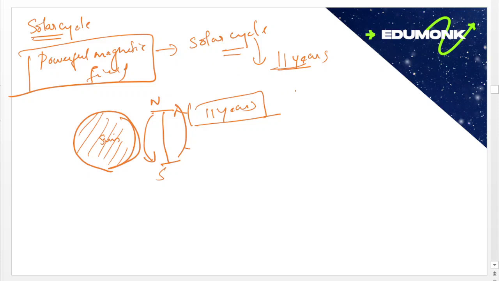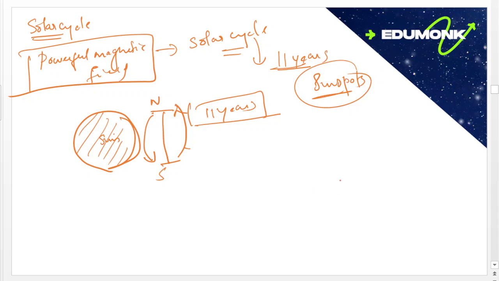This solar cycle affects activity on the surface of the sun, such as sunspots. As we said earlier, these are caused by the magnetic field of the sun. As the magnetic field changes, the amount of activity on the sun's surface changes. One way to track the solar cycle is by counting the number of sunspots.